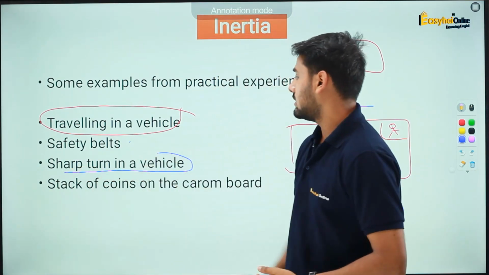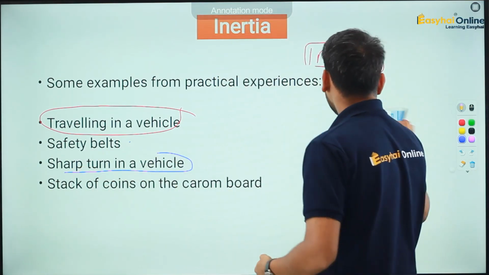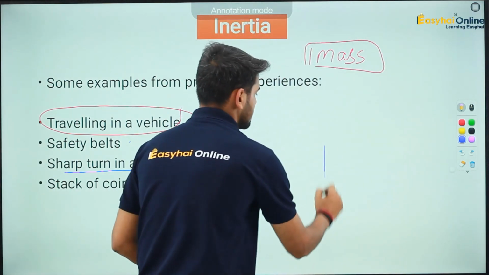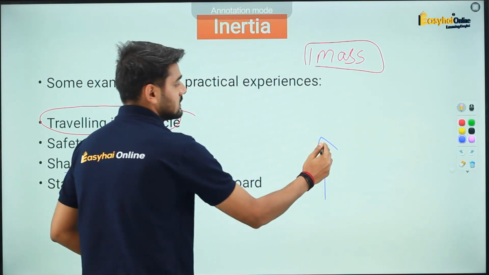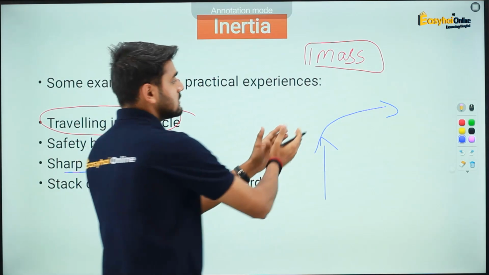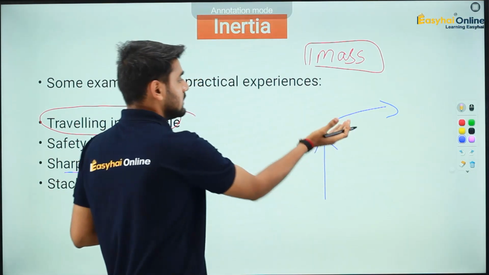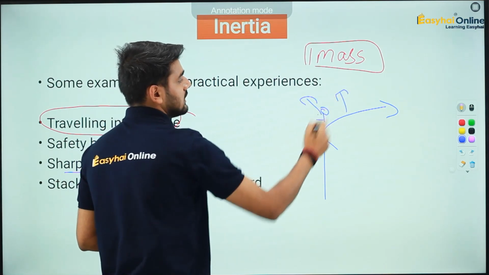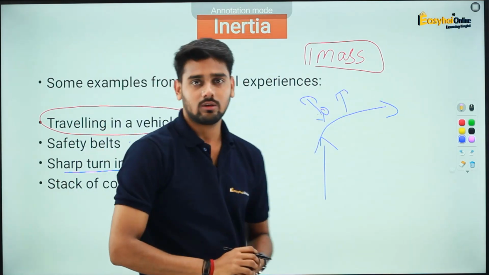Sharp turn in a vehicle. Even in that case, you might have observed that, for example, a car is moving in this forward direction like this, and the car suddenly takes a sharp turn in this direction. The car is turning in this direction, but your body moves a little bit outwards. Your body's motion is in this direction, outwards, as soon as the car is turning.